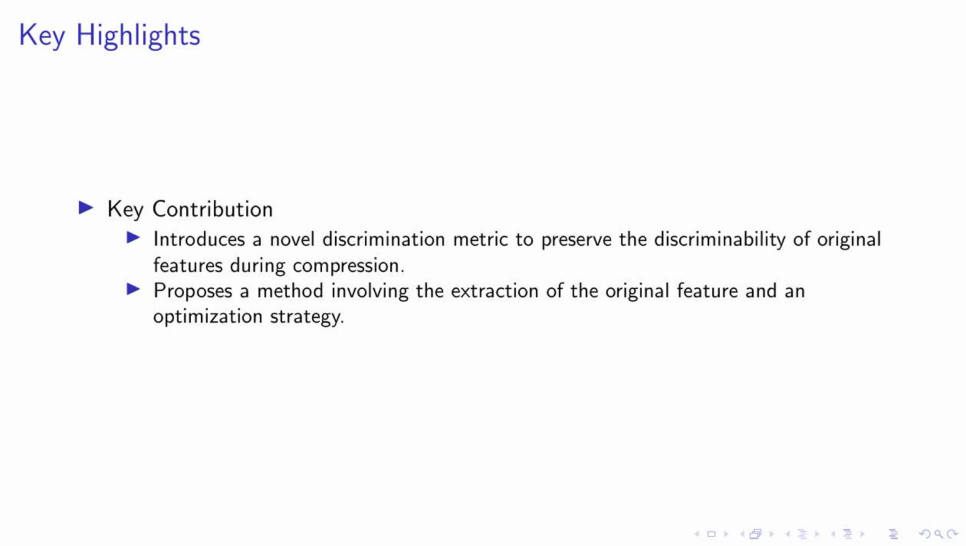Secondly, we've proposed a method that involves the extraction of the original feature and an optimization strategy. This method is particularly useful in feature compression, where it's important to maintain the quality of the compressed features. These contributions not only enhance the performance of machine vision tasks, but also open up new avenues for future research in feature compression techniques. Stay tuned as we delve deeper into these concepts in the following slides.